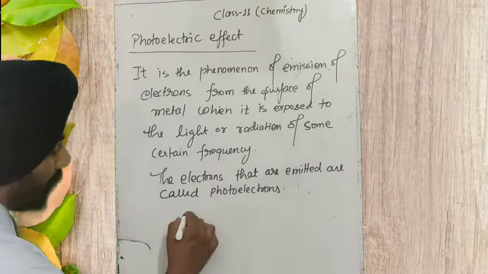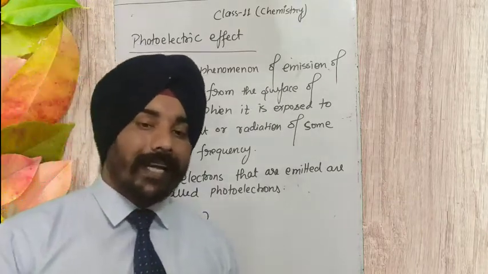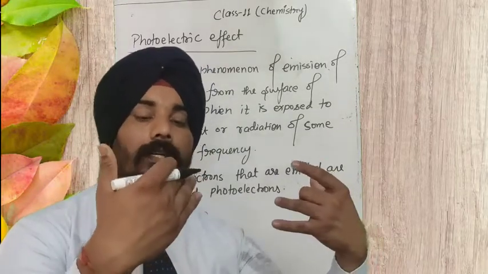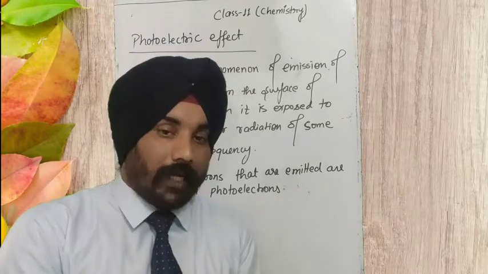Suppose we have given the energy h nu to the electron. h nu was the energy of the photon. When it strikes the electron, it has given all of its energy to the electron.